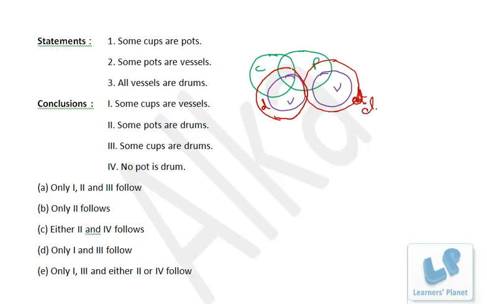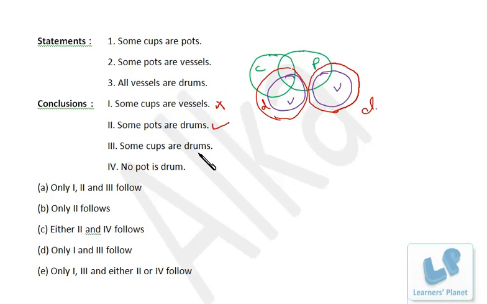Now let's see. Some cups are vessels. Cups and vessels, that is this green and this purple. It's true in this case, but it's not true in this case. We cannot see the common portion between cups and vessels in this case, right? So some cups are vessels may or may not be true. So we cannot draw this conclusion, because it's not true in both the cases. Some pots are drums. Pots and drums, if we take this case, we have some common portion, and if we take this case, then also we have some common portion. So some pots are drums is always true, right?